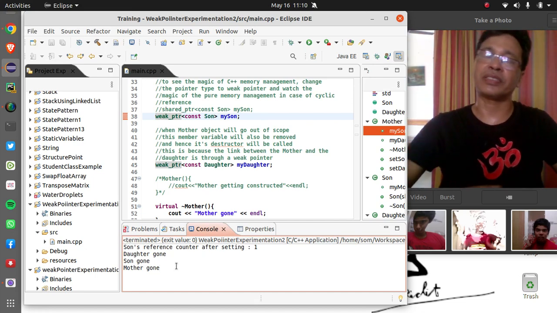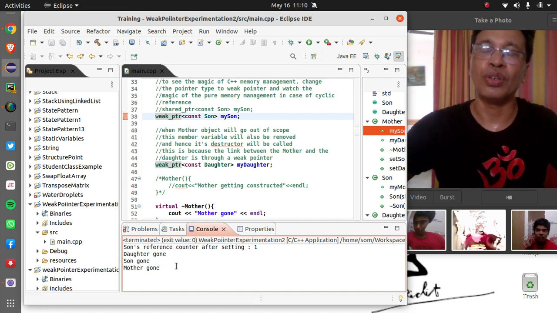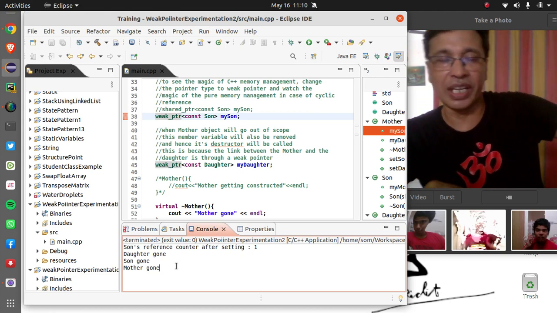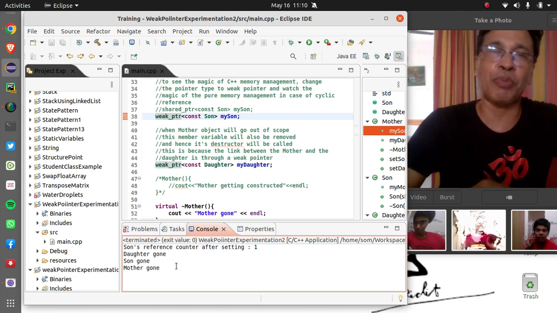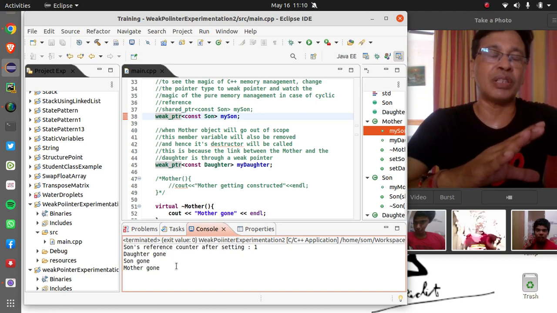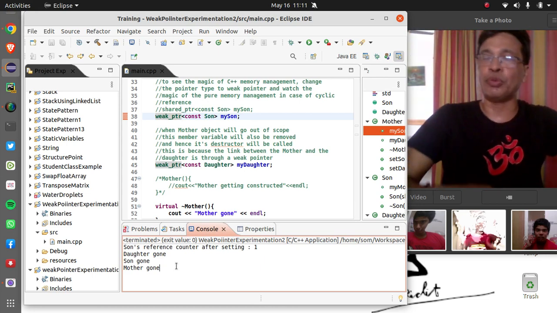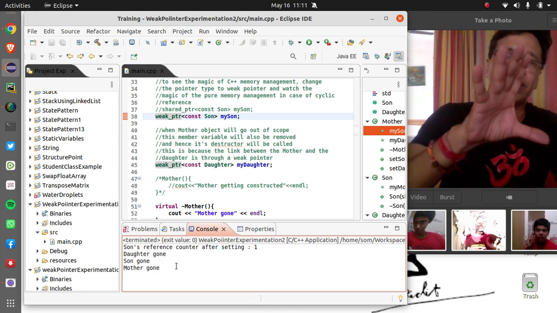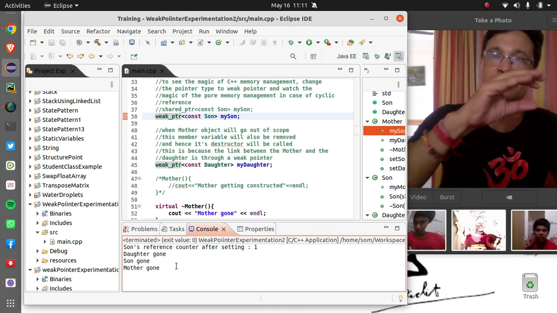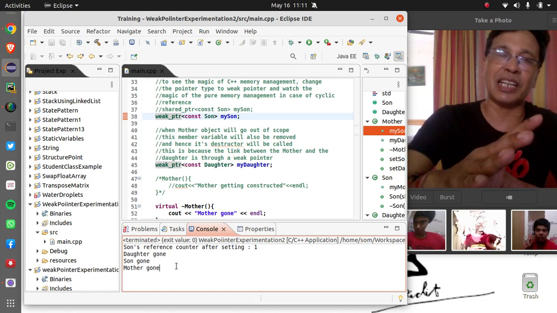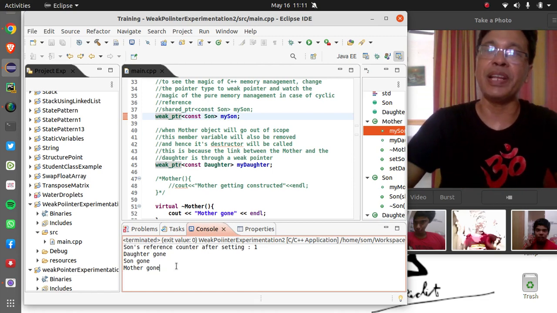I hope this discussion will help you understand weak pointer and shared pointer a little better. To recapitulate, the moment we copy a shared pointer, its reference counter is incremented. But if we use a weak pointer, it's a weak reference to some object managed by a shared pointer, and its reference counter will not be incremented.